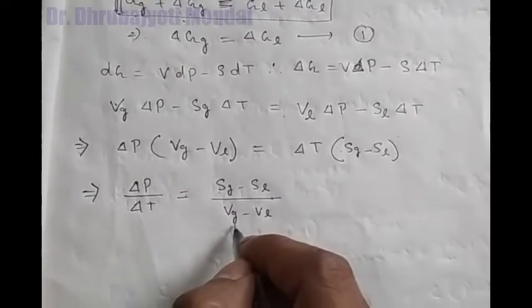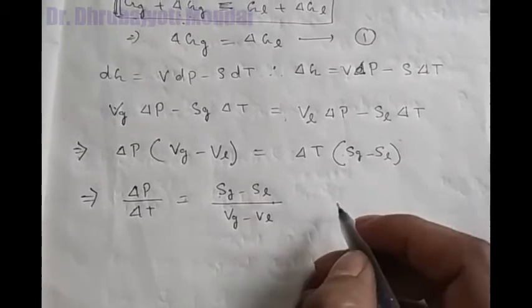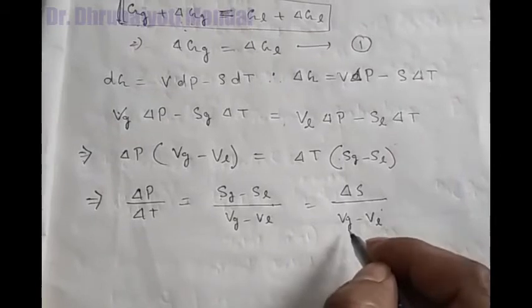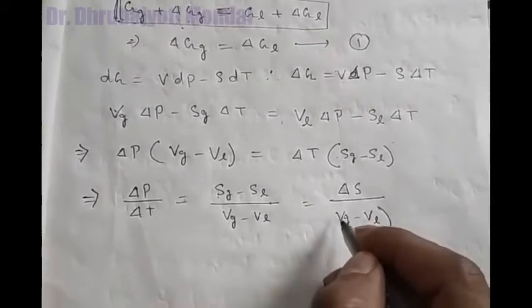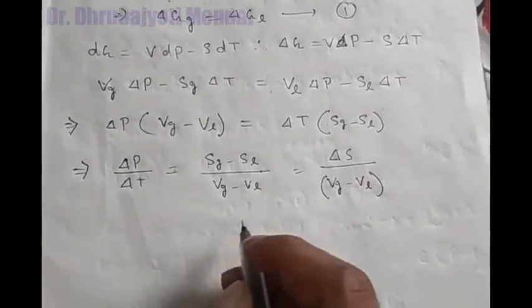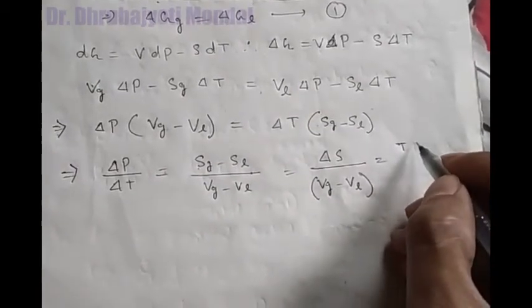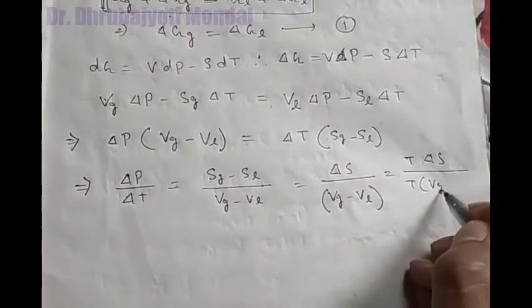Alternatively, you can write this as delta S, and Vg and Vl as the gaseous molar volume and the liquid molar volume. Now multiplying above and below by T, you can write T delta S divided by T (Vg minus Vl).